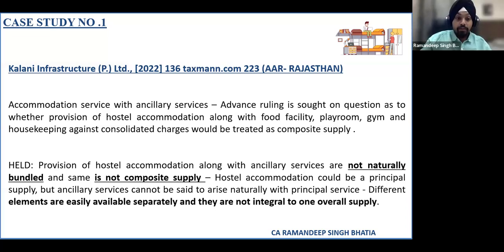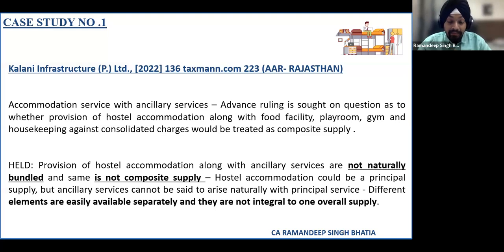Yes, sir. So I was pointing out this AAR ruling, which was on similar facts. The conclusion held was that it is not naturally bundled, it is not a composite supply, and the reason given by the authority is that different elements are easily available separately and they are not integral to one overall supply. So the facts are very similar.